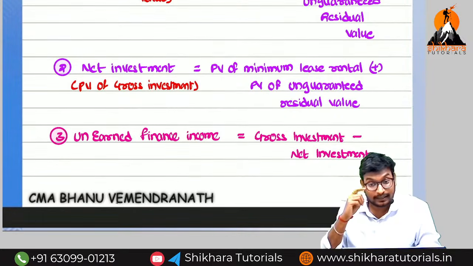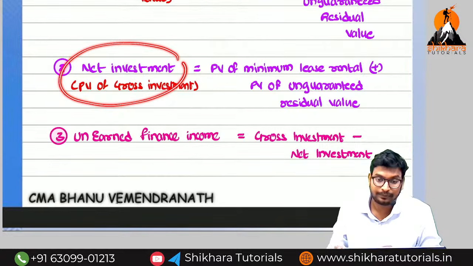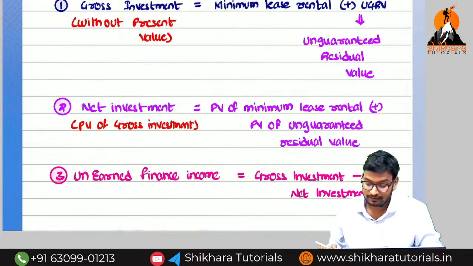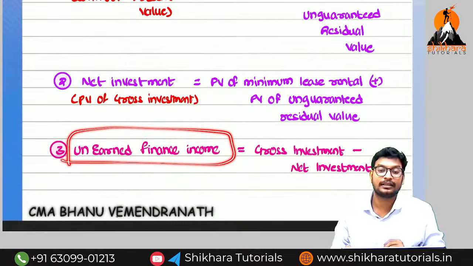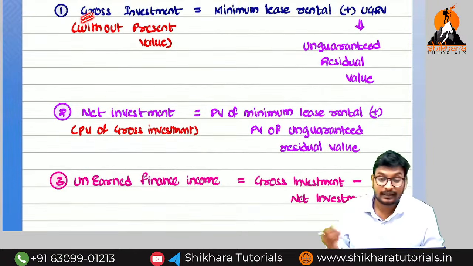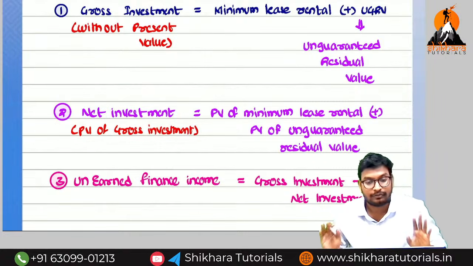So at the point of time of opening balance, which value do we need to consider? Net value. The difference between this gross investment and net investment is called unearned finance income. Sometimes in the question they will ask to calculate unearned finance income. What is the meaning of unearned finance income? The difference between the gross investment and present value of gross investment only, nothing but net investment. So without remembering these formulas also we can do the question.